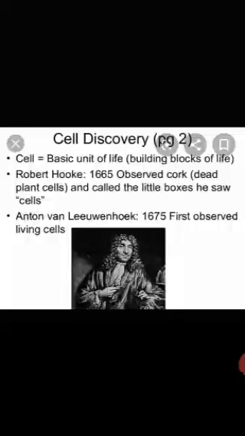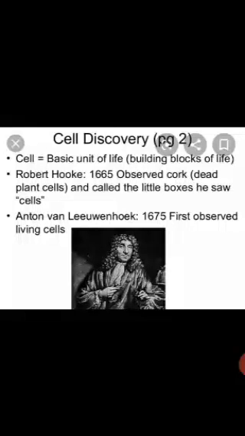However, the cells in the cork region were dead. So he discovered the dead cells. Now his studies were further taken over by Antony van Leeuwenhoek. He was a Dutch scientist and he observed free living cells in pond water. So Antony van Leeuwenhoek was the first person to observe the living cells.